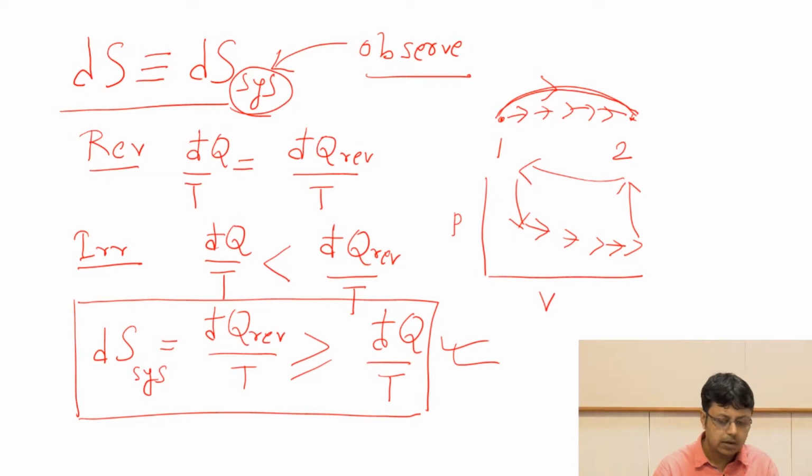Now the question is, as I said, that we have an irreversible path which I have drawn here as a dotted line, and then we have to consider an equivalent reversible path which is here, but there could be many reversible paths. Let us try to understand this. What it means is that for any reversible path, the value of đq reversible by T has to be equal, because otherwise we'll have an inconsistency in the definition of entropy.